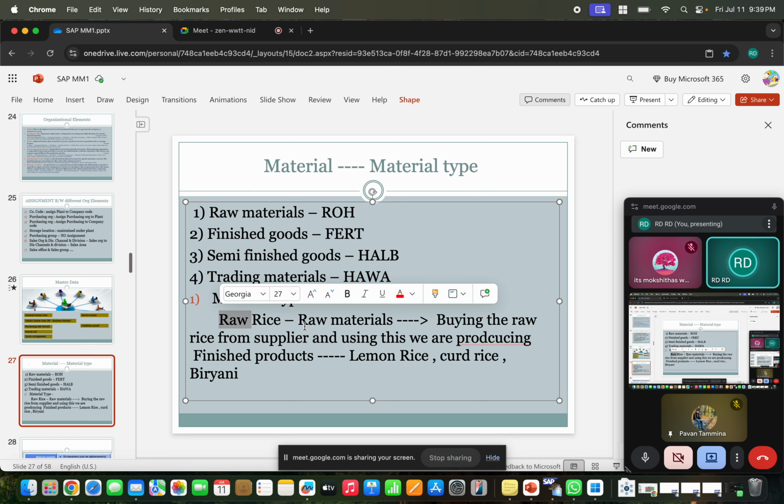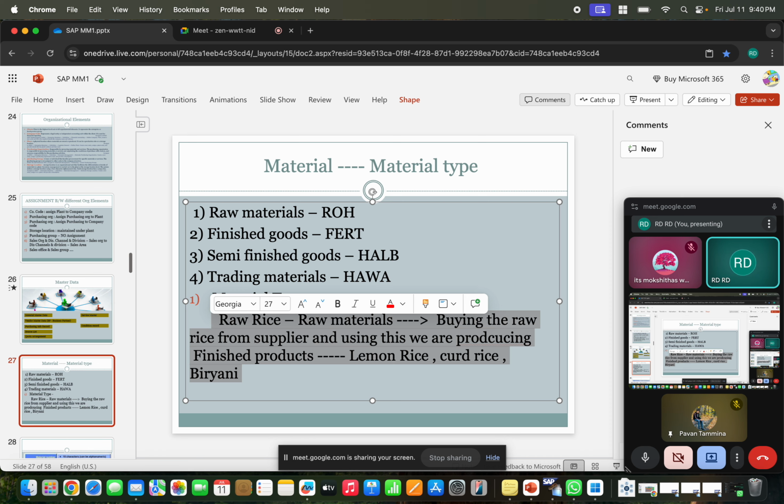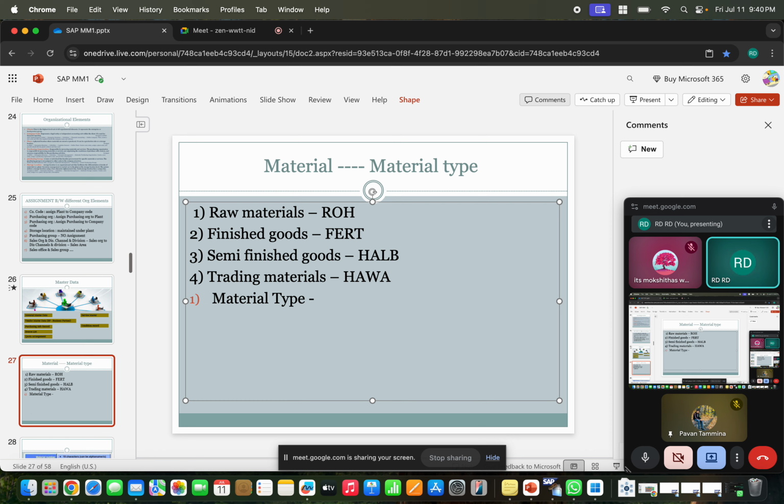Then the SD process will come into the picture, and the production team will come into the picture. So when there is a different type of material, the process also changes, and where we use this material also changes. Clear? Any questions? No questions. Did you understand?